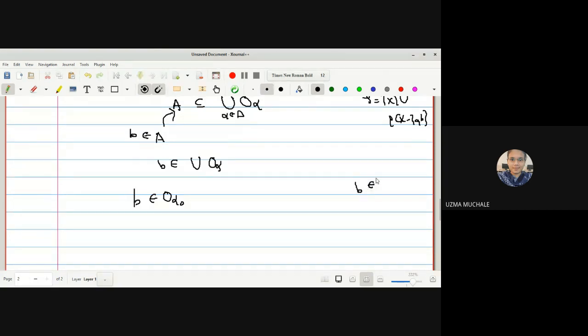So whether B belongs to the power set of X minus AB? Can anyone tell me whether this statement is correct or not? No, ma'am. Because we have constructed the power set of X minus AB by eliminating B, I can say that B is not a member of the power set of X minus AB.